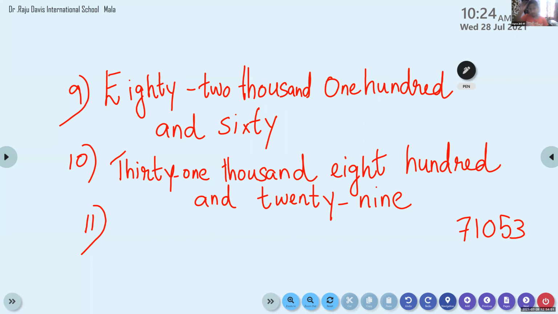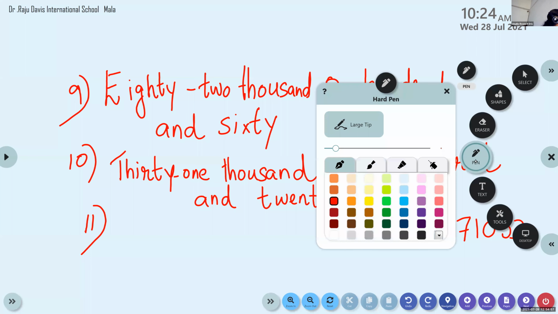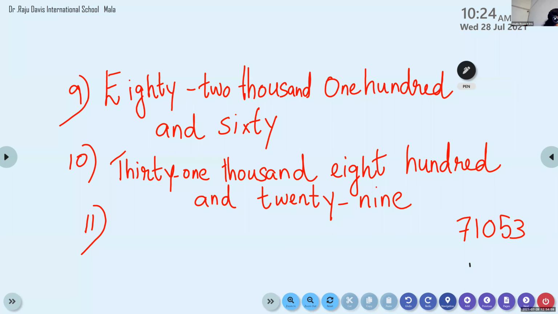Okay, what is the face value of the digit in thousands place? Here you can see which number is in the thousands place: ones, tens, 100, 1,000. Which number is in thousands place? 1. Now tell me the face value of 1. 1 itself.